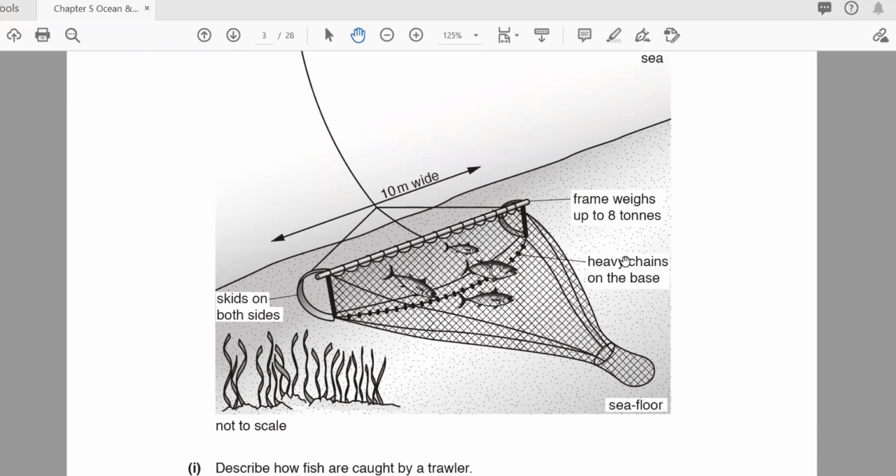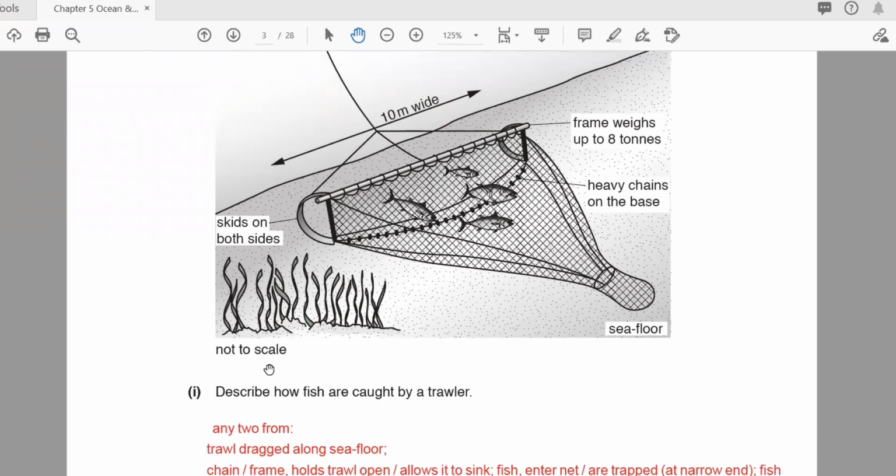So in the marking scheme, you can find these types of answers, because the marking scheme gives you hints. As I told you before, they are not giving you specific sentences. They're giving you the main points, and from the main points you have to form a sentence and write your answer. Please do not write the same short words as in the marking scheme. For example, in the mark scheme what they have given: trawl dragged along the sea floor, chain or the frame. Sometimes you have the metal frame, and sometimes you have the chains, heavy metal chains.